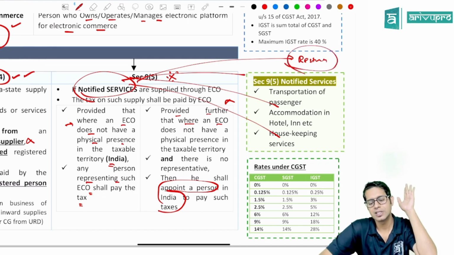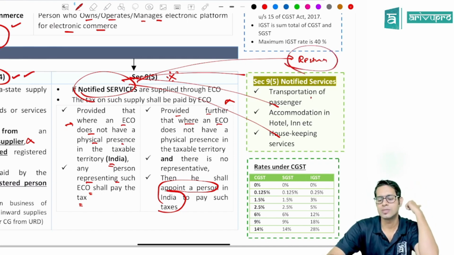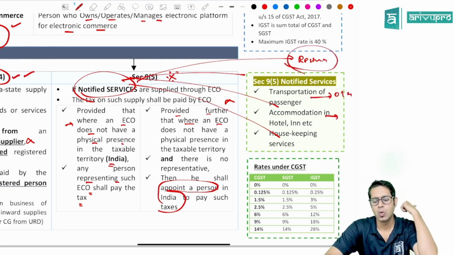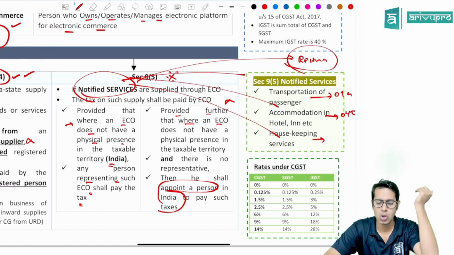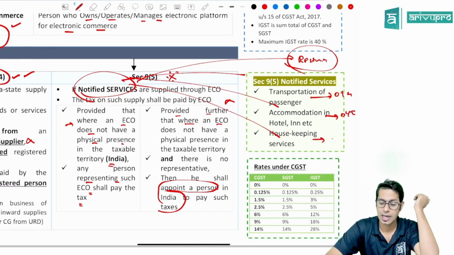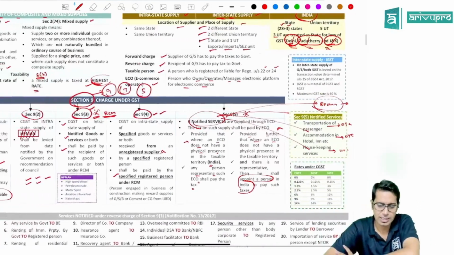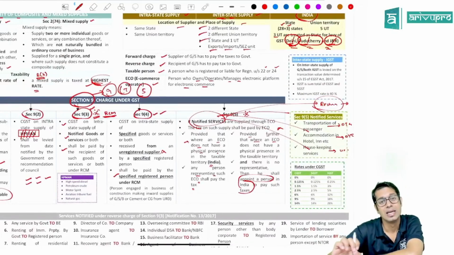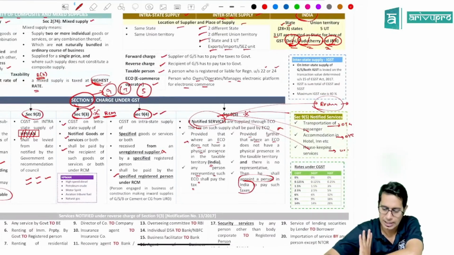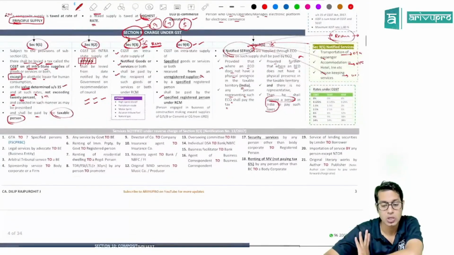So, for these services, for example, transportation of passenger, Ola, Uber; then accommodation, it is OYO; housekeeping, it is Urban Company or Urban Clap; and restaurant, it is Swiggy, Zomato, etc. In these cases, who has to pay the taxes? The e-commerce operator will have to pay the taxes if these services are supplied through an e-commerce operator.